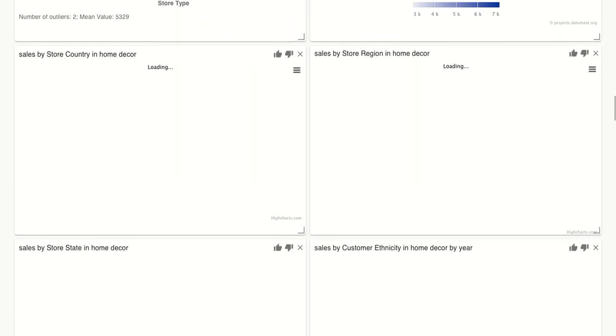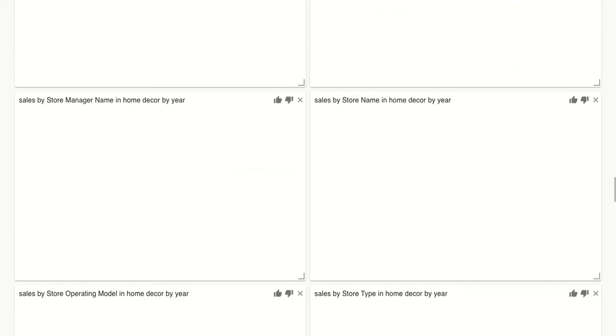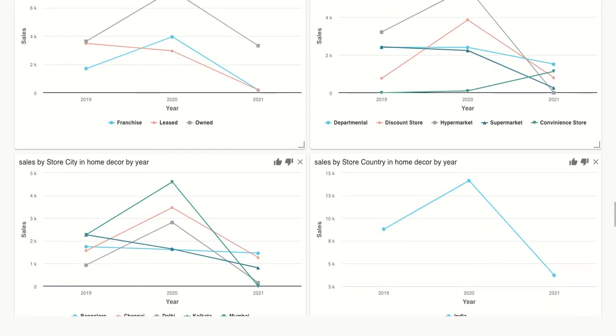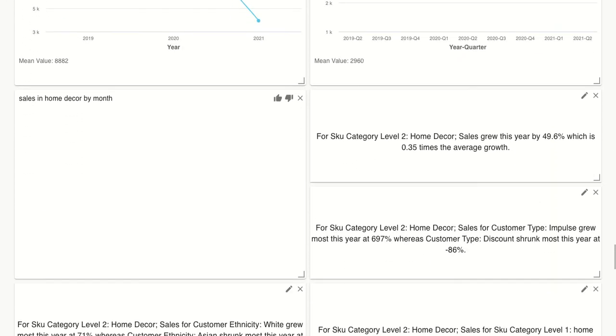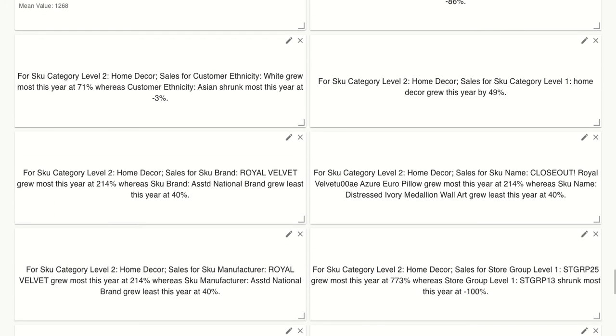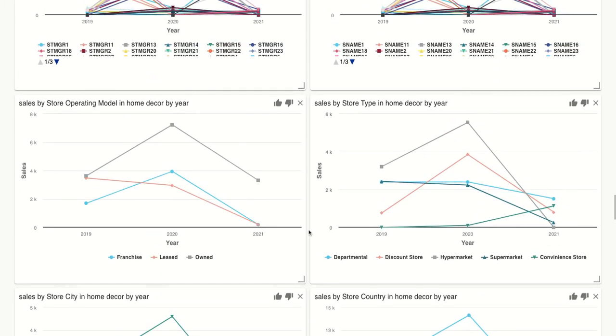All this analysis and insight is given to you not only in the form of charts, but also in natural language, directly provided to you at that moment. So in just a moment, INSEA creates this kind of detailed report. Moreover, you can further personalize it by giving feedback on whether you like this insight or not, and the platform will learn and keep improving to give better and better insights over time.